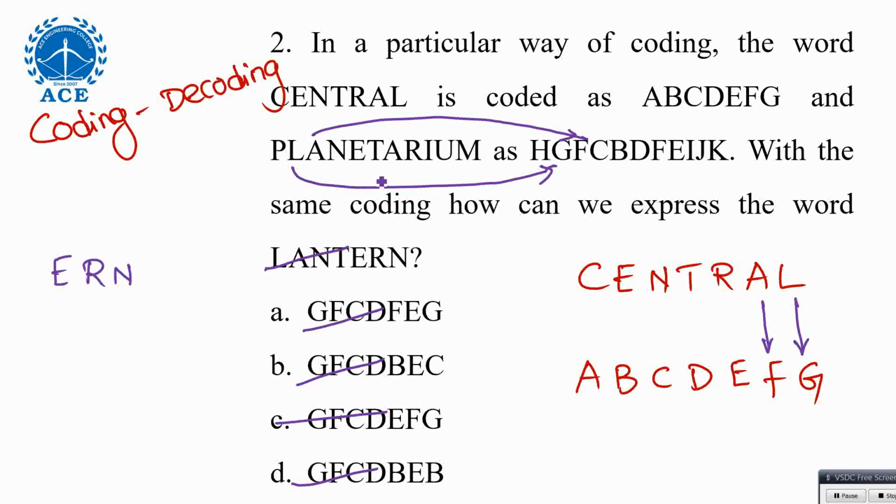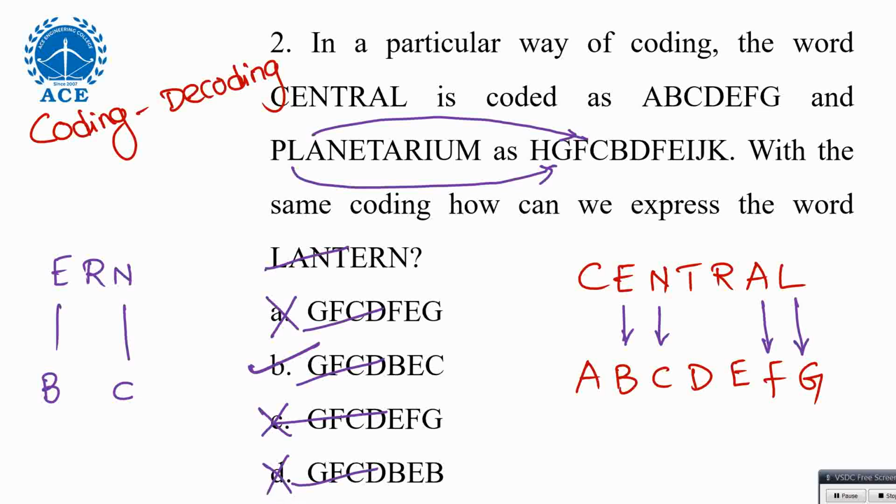So E is the second letter. E is nothing but B. So I can eliminate options A and C. Now among B and D, N will go. N is nothing but C, it seems. So B and ending with C. So this is the option.